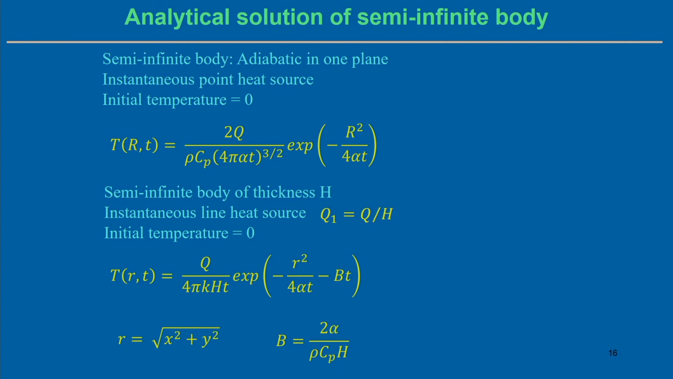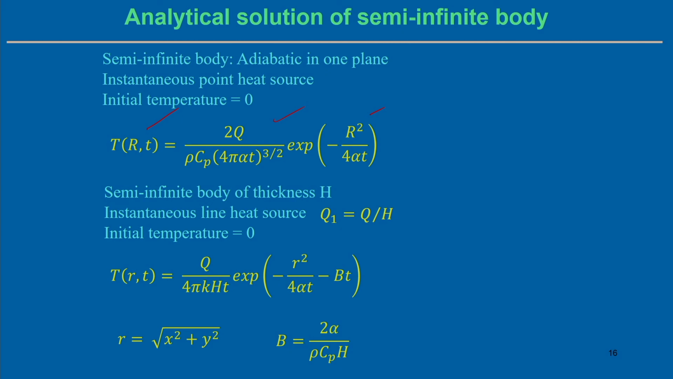We can go ahead with the analytical solution of other cases also. If we look into the analytical solution of the semi infinite body, semi infinite body means not all dimensions extend infinitely long; in one particular direction there is an adiabatic plane with a finite dimension, and the other two directions can be infinite. Even if we assume an instantaneous point heat source, the solution of the temperature distribution can be different compared to the infinite body, as a function of r and time t.